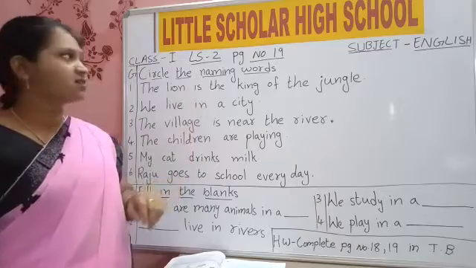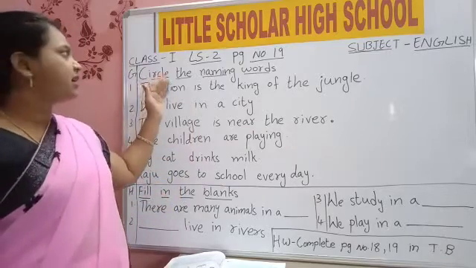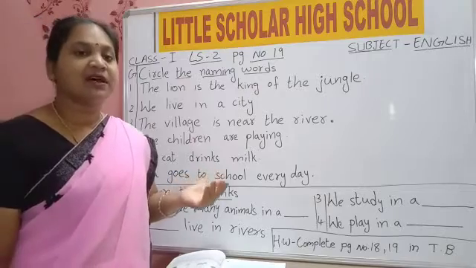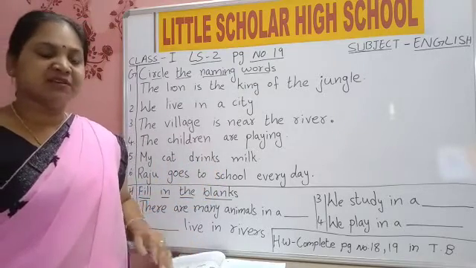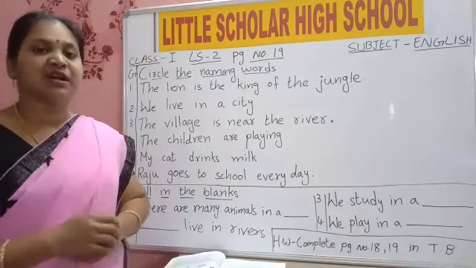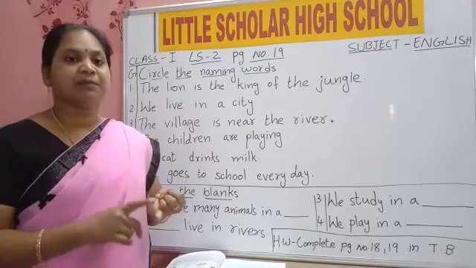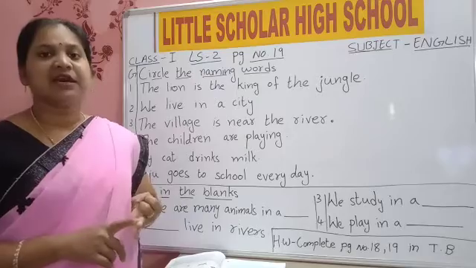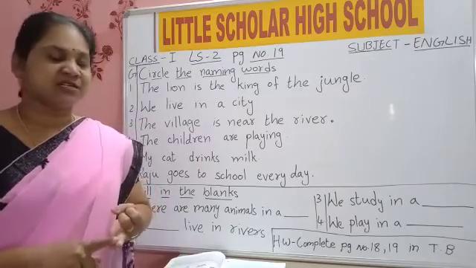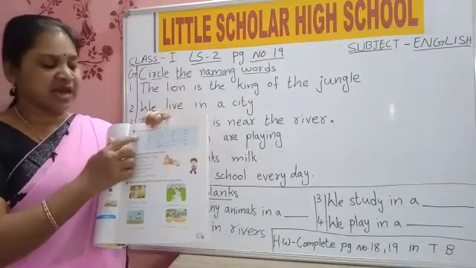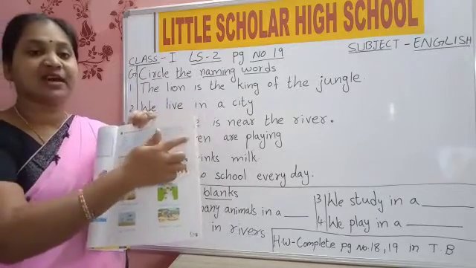In this we will discuss circling naming words. In the previous class we have discussed words and naming words. What are naming words? The names of people, places, animals, things are naming words. We have done with words. What are all these? Girl, happy, cat, TV, all these are words.